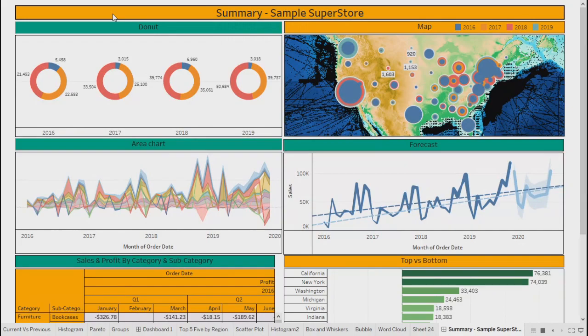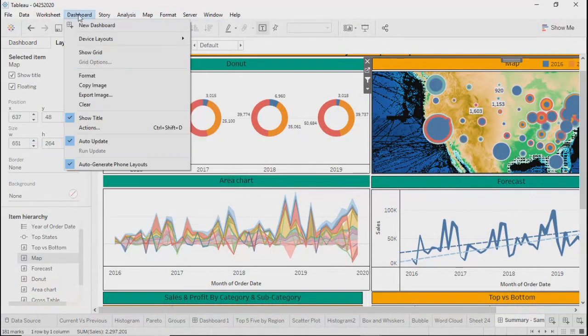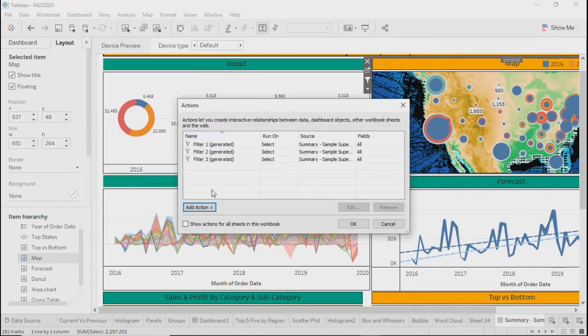Now, other than this, let's say I'll go to action once again. What is the use of the second option? What you see here, highlight.